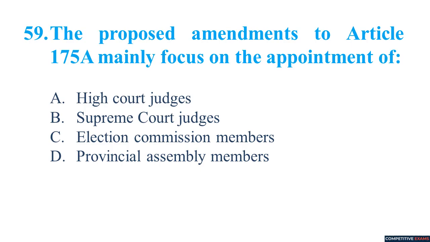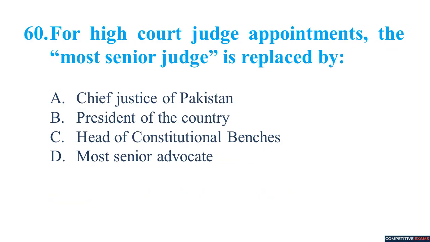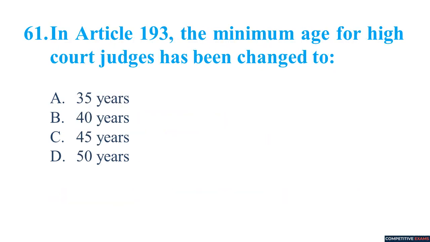The proposed amendments to Article 175A mainly focus on the appointment of High Court judges. For High Court judge appointments, the most senior judge is replaced by head of constitutional benches. In Article 193, the minimum age for High Court judges has been changed to 40 years.